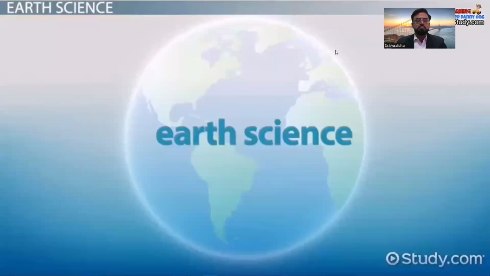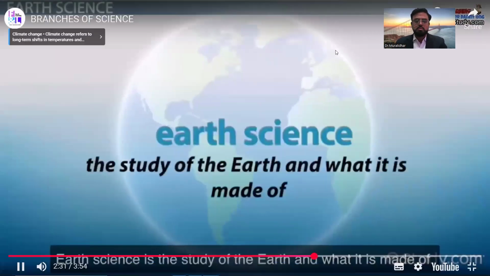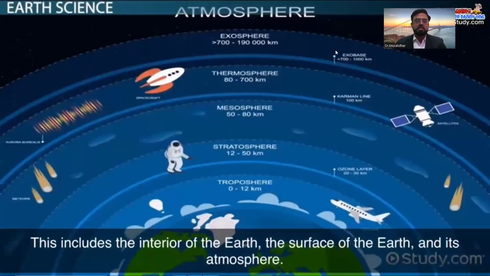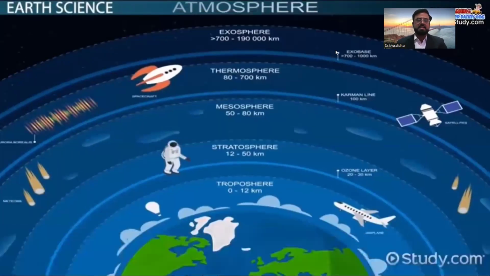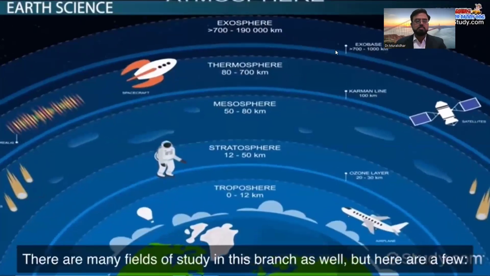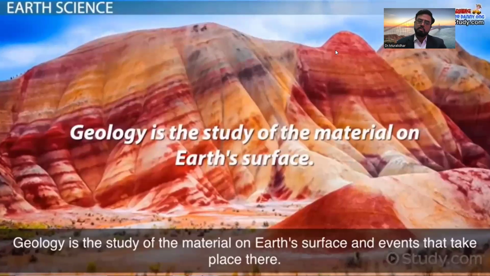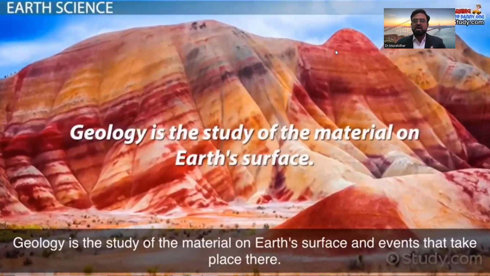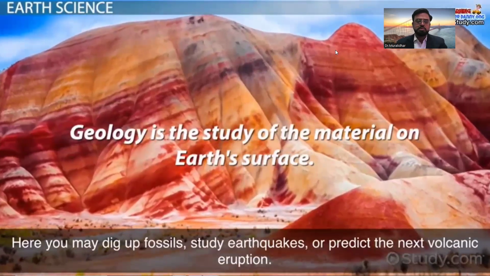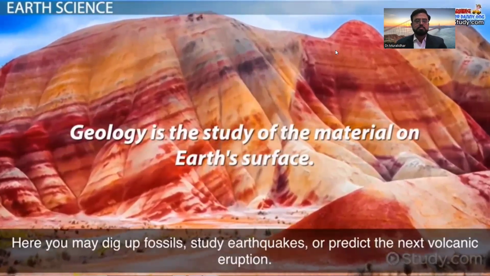Earth science is the study of the Earth and what it's made of. This includes the interior of the Earth, the surface of the Earth, and its atmosphere. There are many fields of study in this branch as well, but here are a few. Geology is the study of the material on Earth's surface and events that take place there. Here, you may dig up fossils, study earthquakes, or predict the next volcanic eruption.